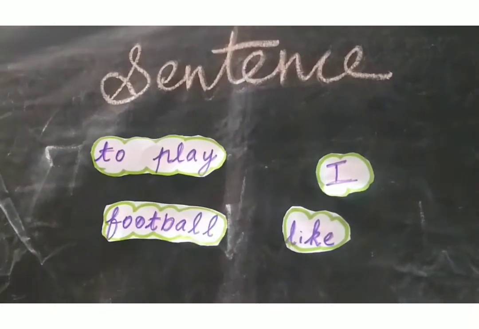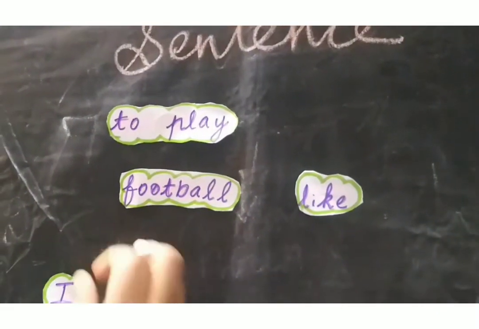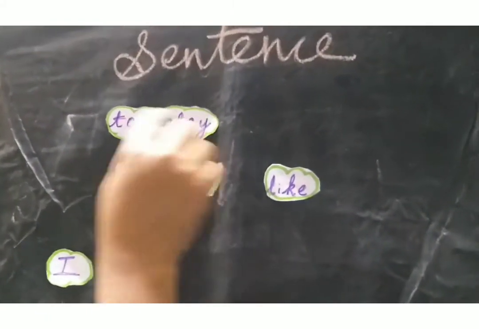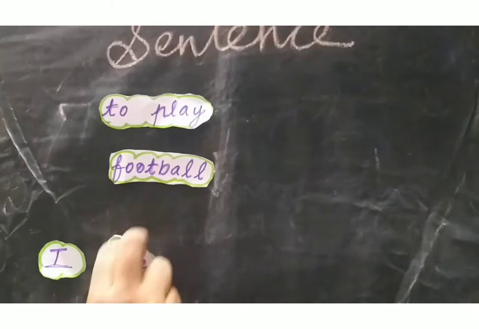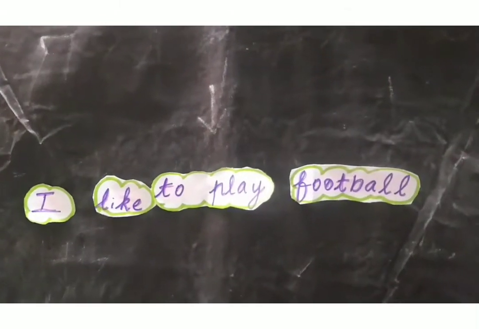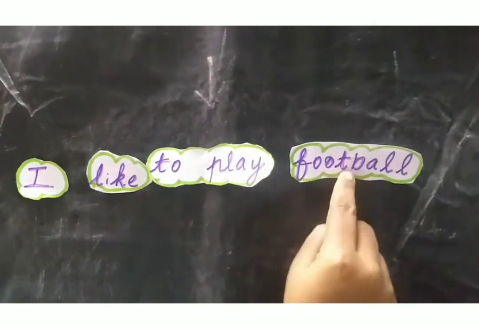Okay. And in a sentence the first word is always a noun. Here, where is the noun? Yes, football is a noun and I is a noun. "I" is the correct first word. Okay. Next is the verb. The single word is "play." "To play" is a gerund, so this is not the correct verb. So it is "I like." And next, "I like to play football." The last is a noun. I like to play football. This is the correct sentence. First is the noun and verb, and at last, a noun. Okay.